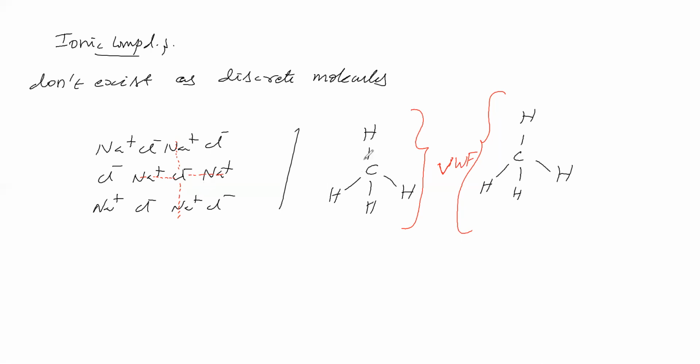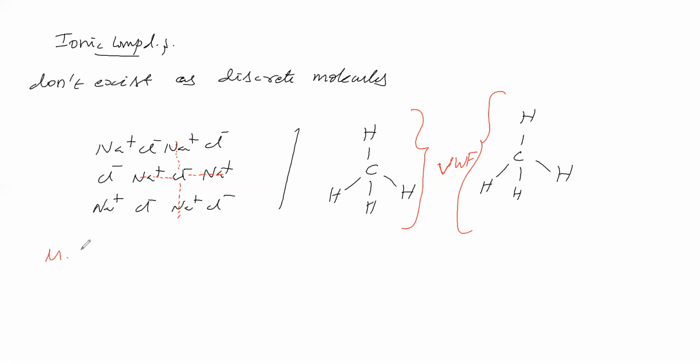But here if you see, within this, covalent bonding, between them van der Waals force. So the type of intermolecular force is varied. Here van der Waals force means weak. Therefore, this is one molecule, this is one molecule. It is separate, it is separate. Okay, so covalent molecules means discrete molecules are possible. Ionic compounds in the sense discrete molecules not possible. Sir, next, we'll see melting point and boiling point.